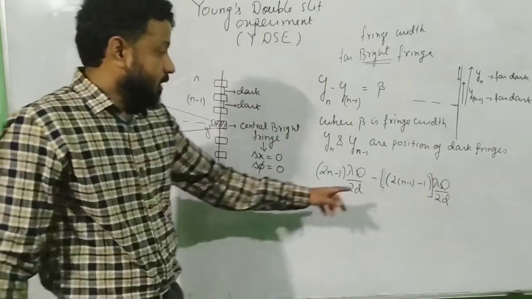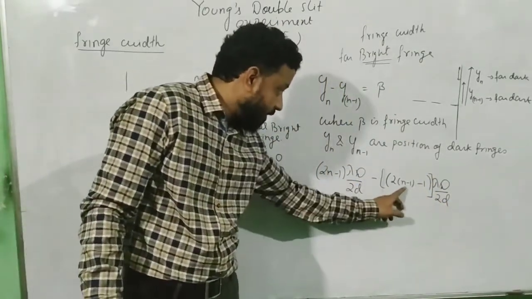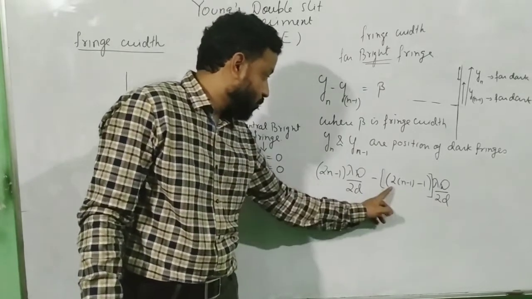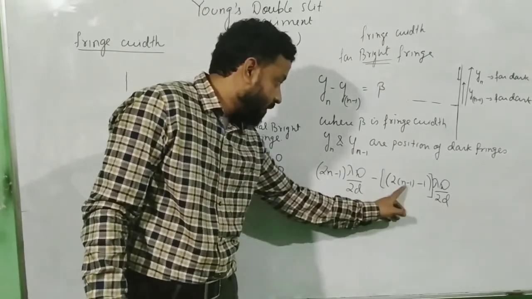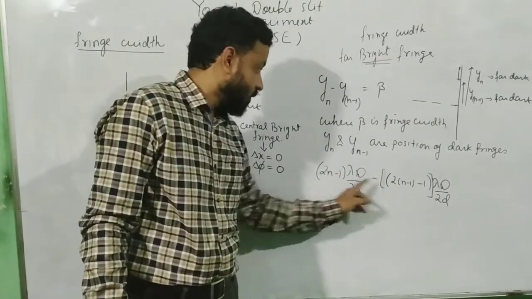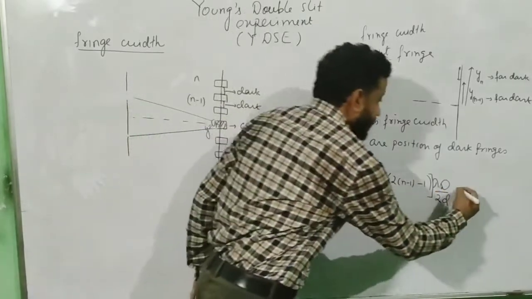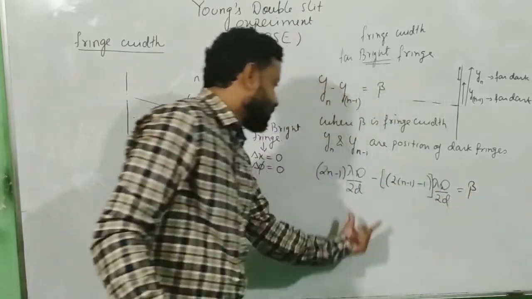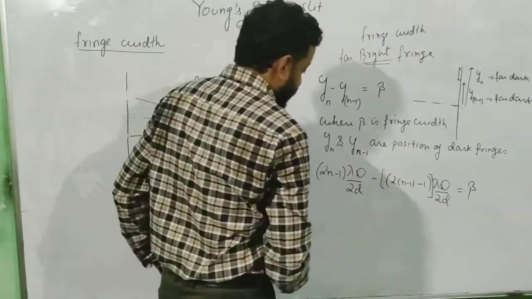Correct? This is n, and now I am writing n minus 1. So 2n, now I am writing n minus 1, and then there is a minus 1 over here. This must be equal to beta. And now when you simplify this, it's very easy to simplify over here.